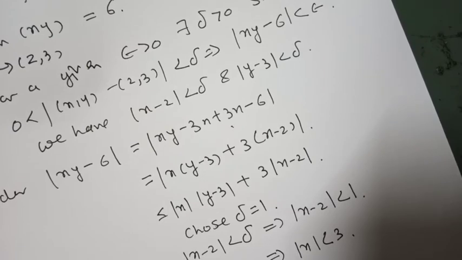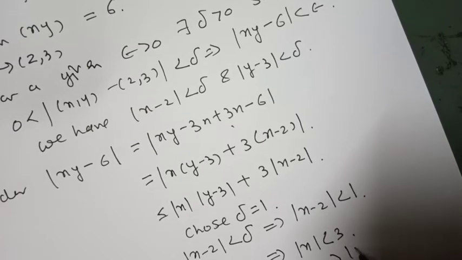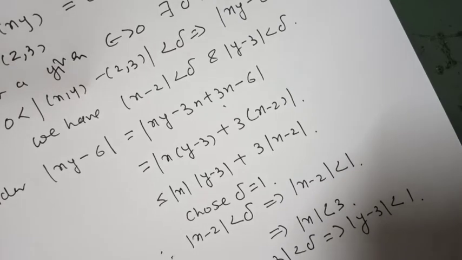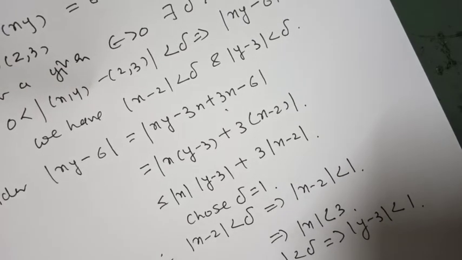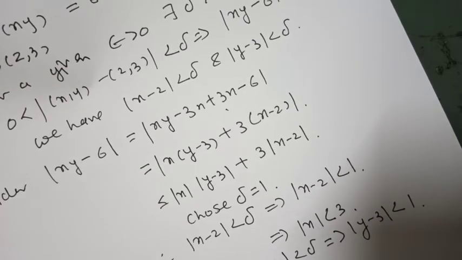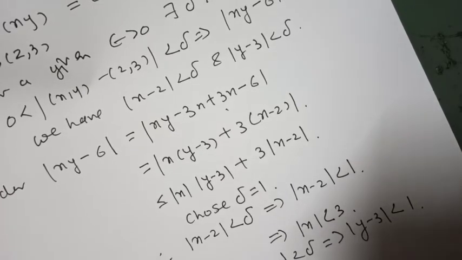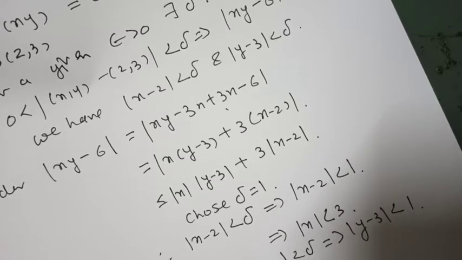And mod of y minus 3 less than delta implies mod of y minus 3 less than 1. Putting these, we get mod of xy minus 6 is less than or equal to 3 delta plus 3 delta, that is 6 delta.